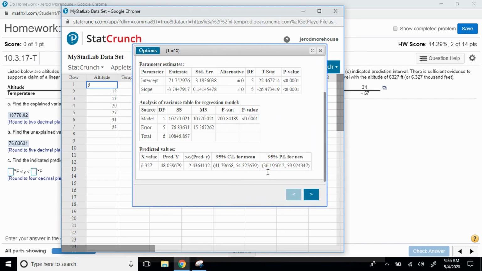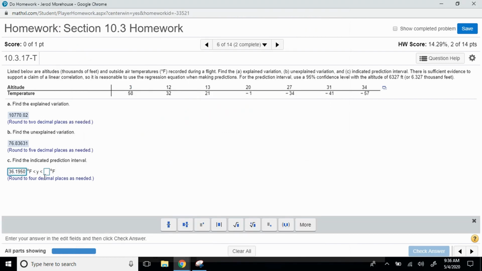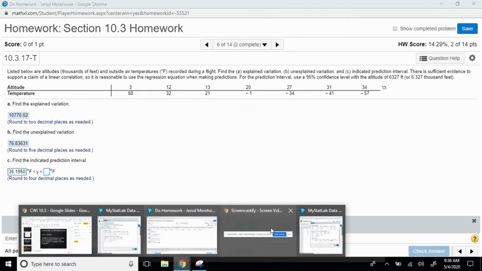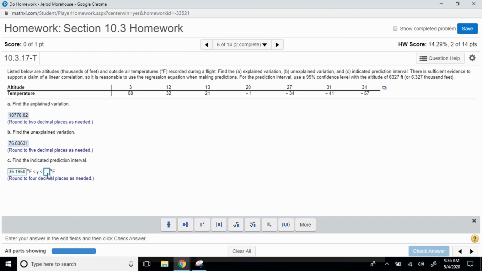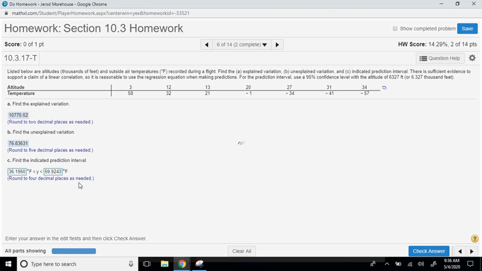So the lower boundary, it says 4 decimal places. I wonder if I can, oh man, look at me copying stuff. Copy that value for our lower boundary. Our upper boundary is this 59. Now it said 4 decimal places, 1, 2, 3, 4. All right, you got too many. Let's go 1 back, hit enter.